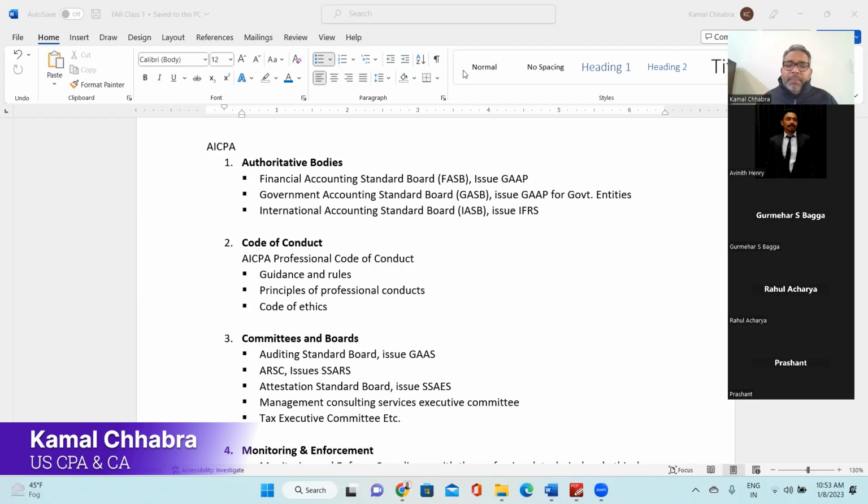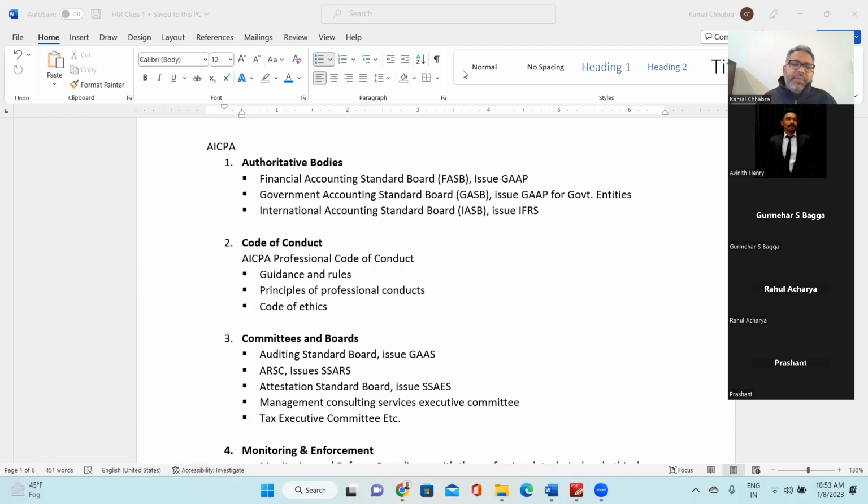Then next we have the Management Consulting Services Executive Committee, which issues the standards we need to follow if as a CPA we are providing management consulting services. In the same way, they have the Tax Executive Committee. If as a CPA we are providing tax services or tax consulting services, what rules and regulations do we need to follow? So there are a couple of committees that issue respective standards for the respective professional programs. Make sense?